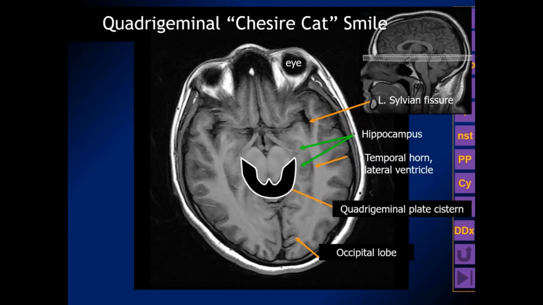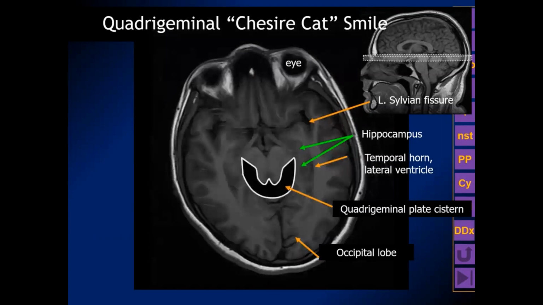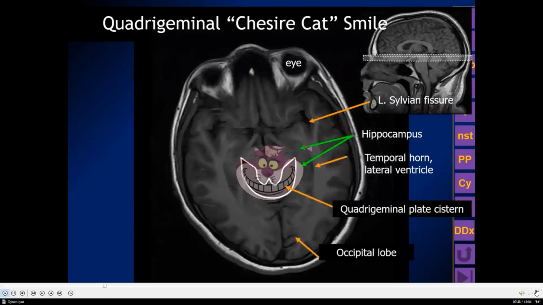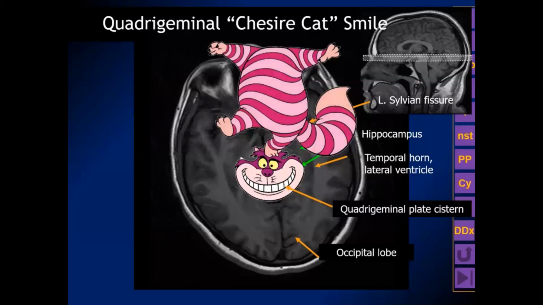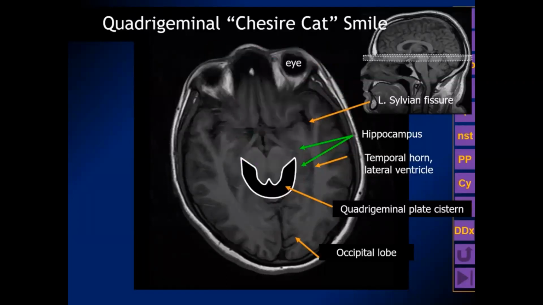And this cistern is shaped like a smile. So we want to remember to look for the smile of the quadrigeminal plate cistern. And it's not something that's cryptic like the Cheshire cat. We should see this in every patient, and it should be symmetric.